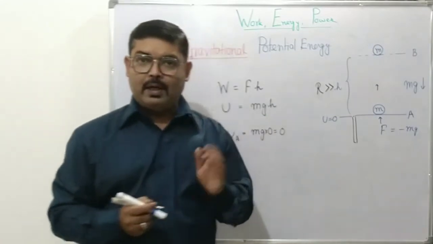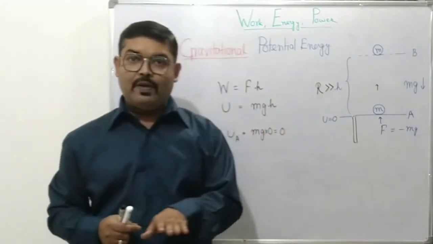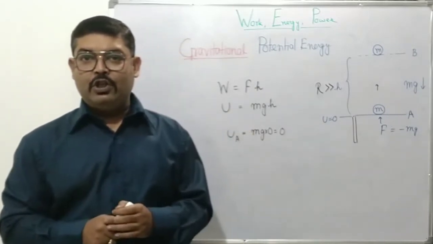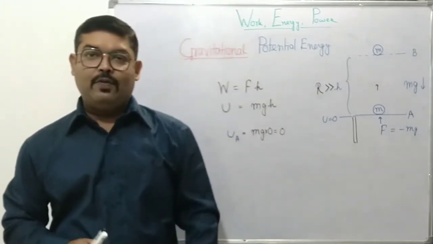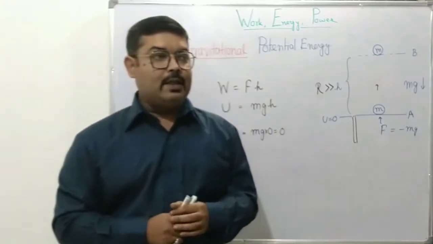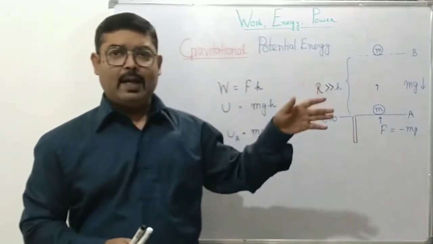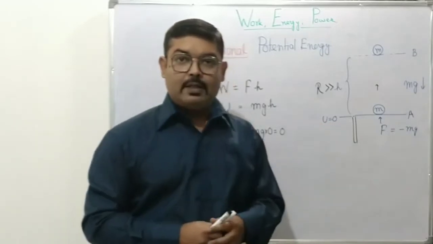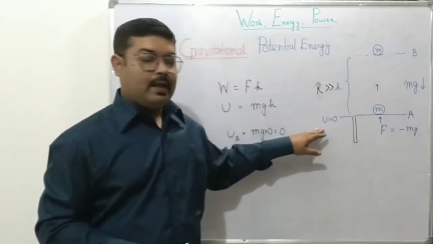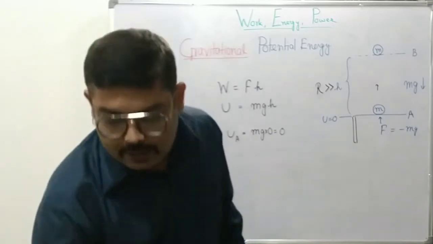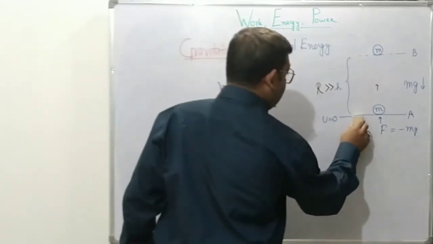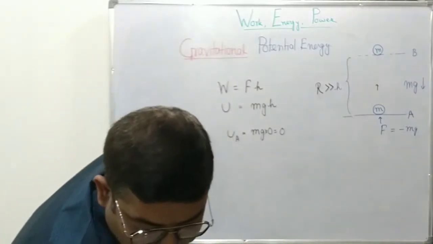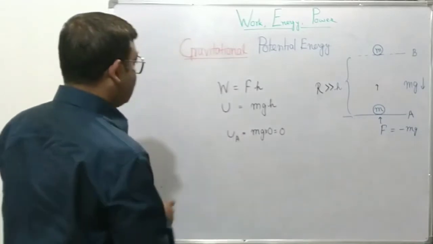But for our practical purposes, it's easy to consider the ground surface as the reference surface where the value can be taken as 0, and above this the value is positive and below this the value is negative. Why we have done this is that anything we release from any height will come to the ground level and come to a stop, right? So that is why ground level is taken as the reference potential energy level, and that reference is taken to be 0. Okay, so the potential energy stored in the object at a particular height from Earth's surface will be given by this.